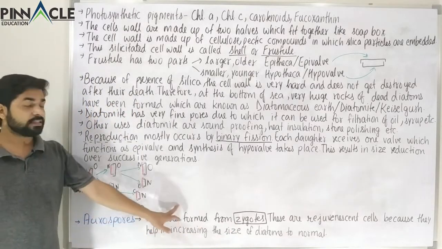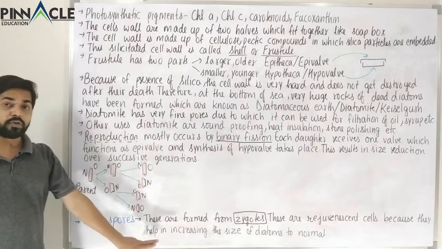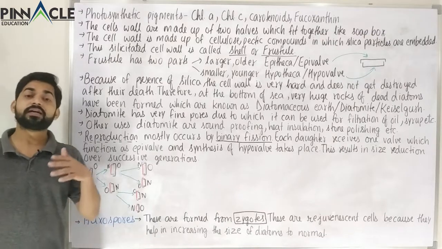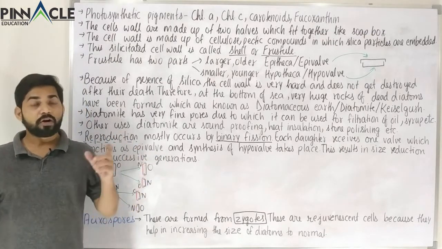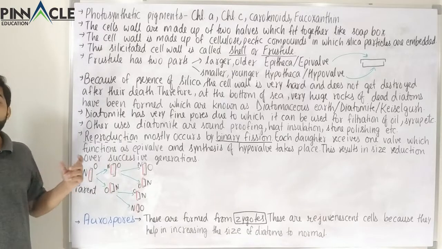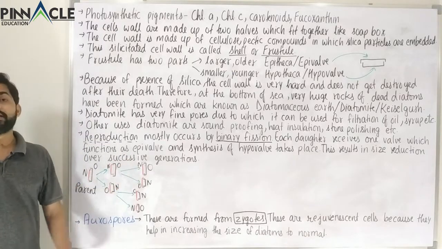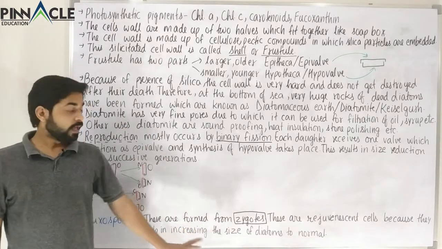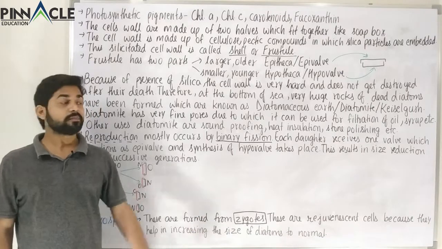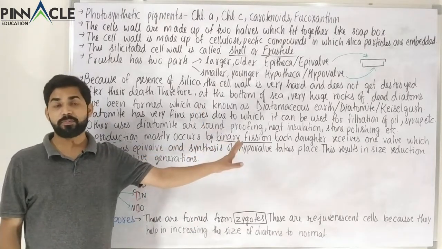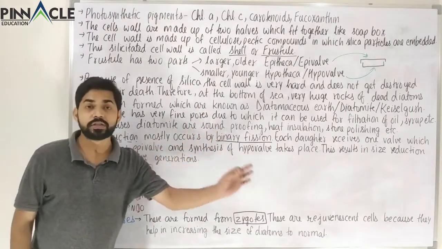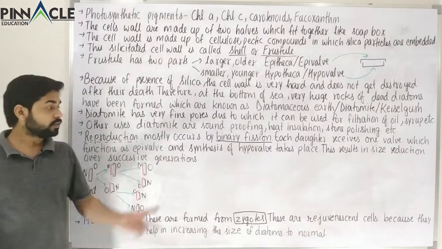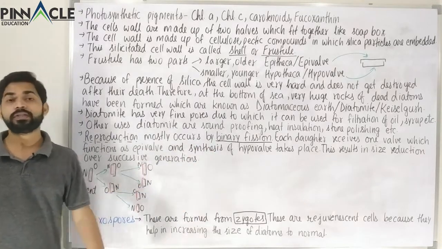After certain generations it will become much smaller, and due to the auxospore formation, because of the sexual reproduction, the size will increase again to the normal or the initial size of the protist, the chrysophytes or the diatom. Here we are talking about sexual reproduction, and here we are talking about asexual reproduction. So binary fission reduces the size, and auxospore formation increases the size. These two processes are almost opposite to each other.